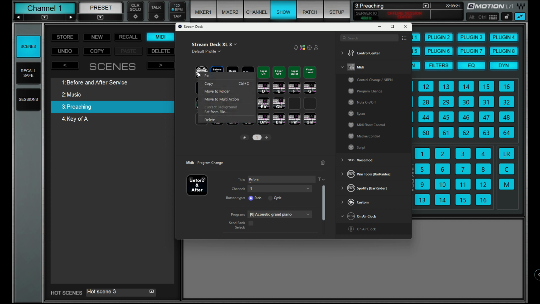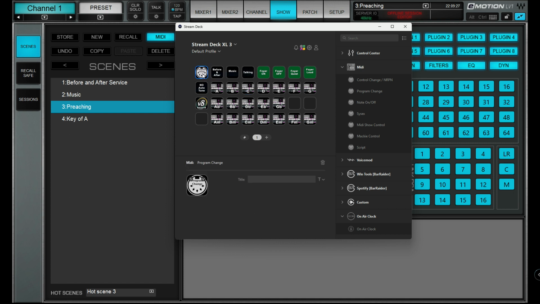So basically, I want to drag a program change to here, and I'll call it key of A. Again, like I said earlier, channel 1 for my MIDI. I want it to be a push button, not a cycle.